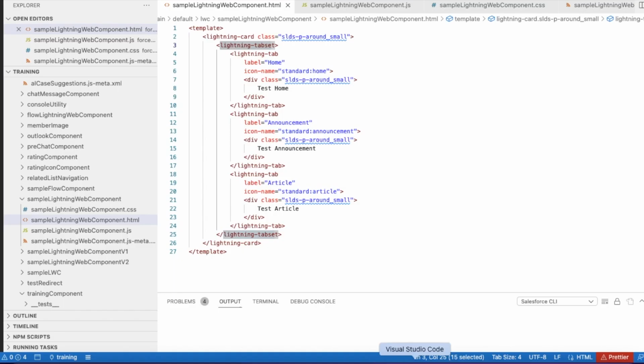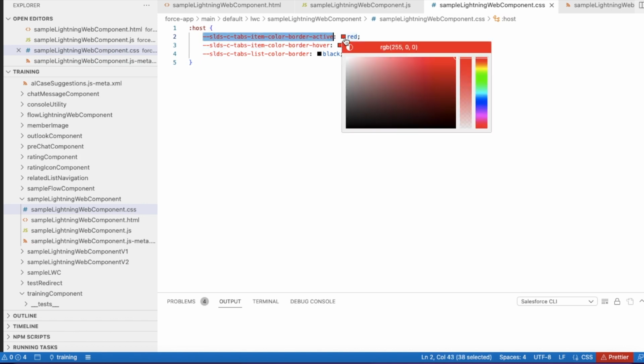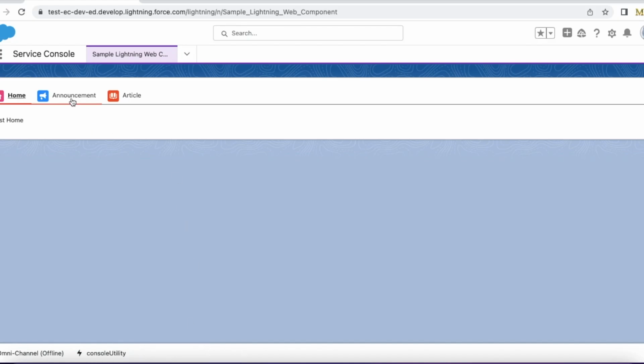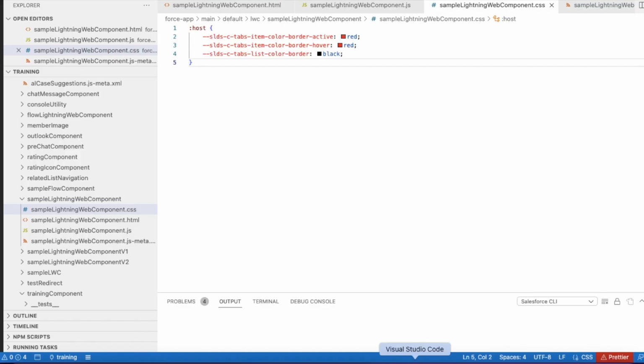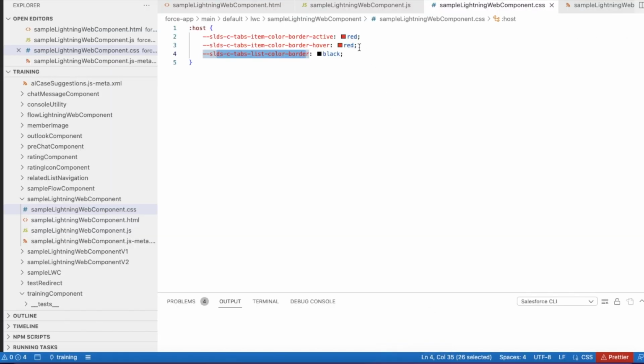How I have done that is I created a file with the name of the component .css, and I'm using the styling hook for border active as red. Whenever I hover over, this is also going to be in red. The border color, which we see in black, if you want to change it, you can change it.